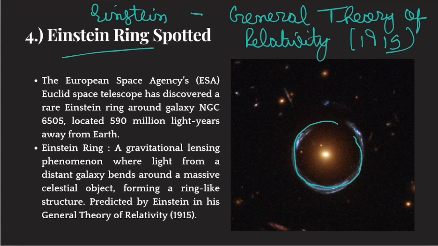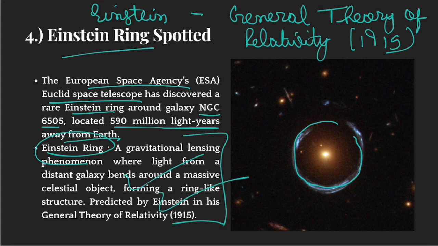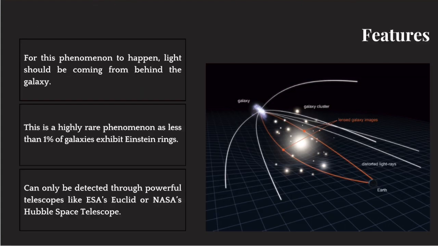Now, the European Space Agency's Euclid Space Telescope discovered a rare Einstein ring around a galaxy called NGC 6505, located 590 million light years away from Earth. Okay. Now, what is an Einstein ring? I have explained to you. The definition can be found in the notes. Okay. Now, what are the significant features of Einstein rings?